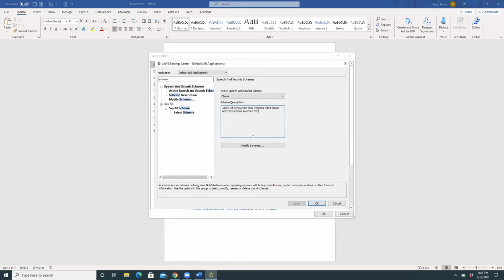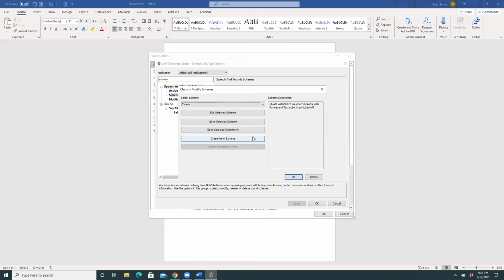Space, Classic - Modify Schemes dialog. Select scheme combo box. Classic 2 of 24. Okay, so I'm going to start with the classic scheme. That's just the default normal JAWS behavior. And I'm going to edit that scheme to make it treat checkboxes differently, and then I'll give it a new name.